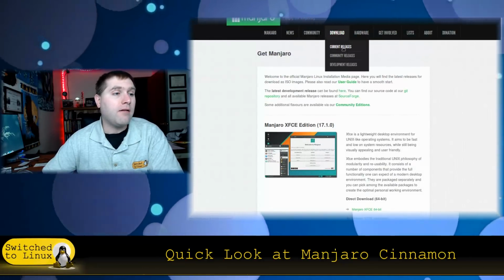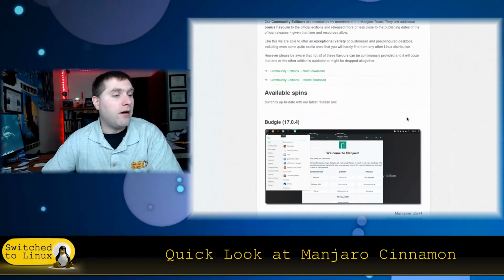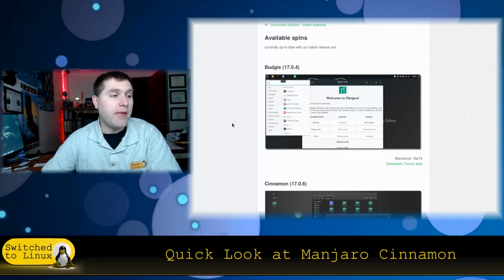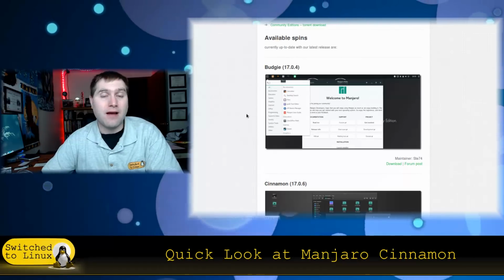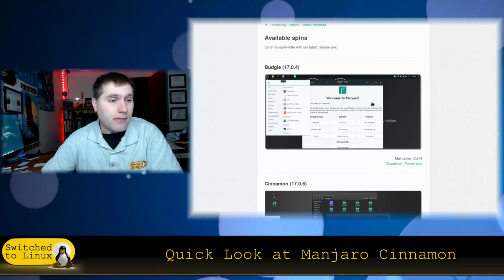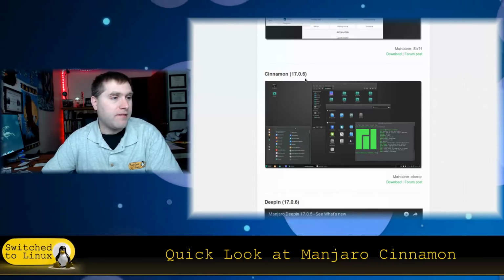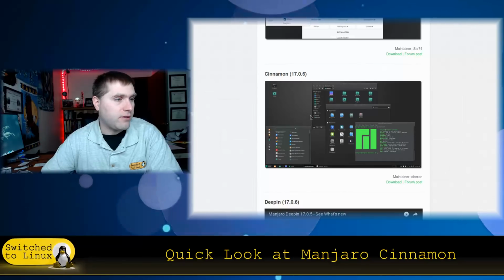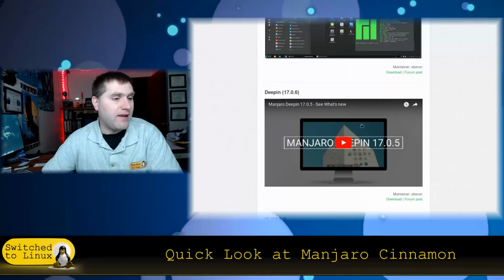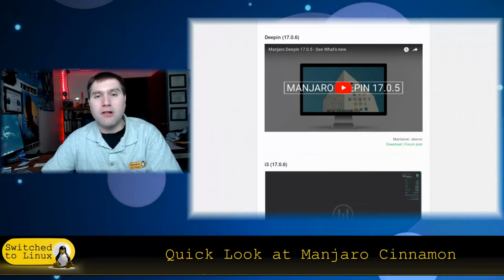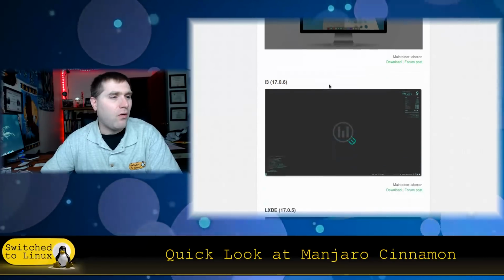There are also community releases on the download links. Under community releases, you have Budgie, and I really like the Budgie desktop environment. This is going on one of my top fives this year. There's Budgie, there is Cinnamon, which we are running here, and this is Cinnamon Manjaro 17.0.6. There's Deepin. Some people have asked me to look closer at Deepin. I've done a few videos on it, not a whole lot.